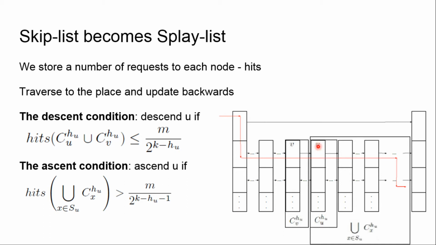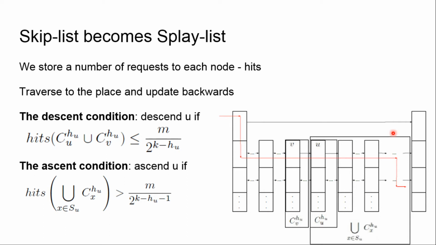Then we also check the ascent condition. So we take u and count the number of requests that passed through this element at height h. To be more precise, this is the number of requests to the elements that are lying in this rectangle, that is, all the elements that come on the first level between u and the next node with height higher than u.